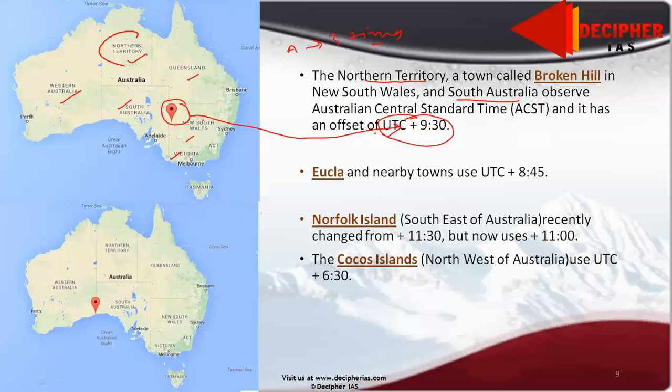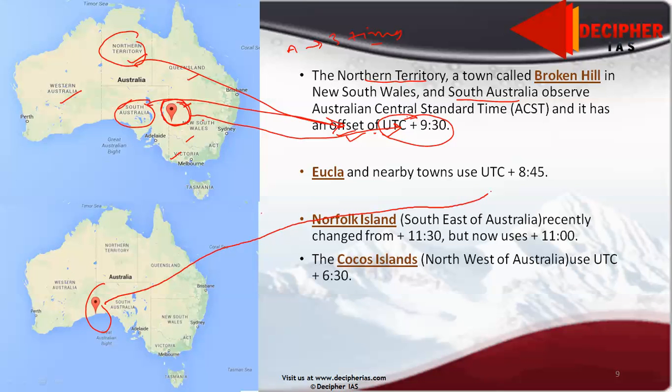See this place, and this place. That is Broken Hill. These 3 places follow the non-standard time of +9:30 UTC. Similarly, Eucla follows 8:45. Norfolk Island is here somewhere.